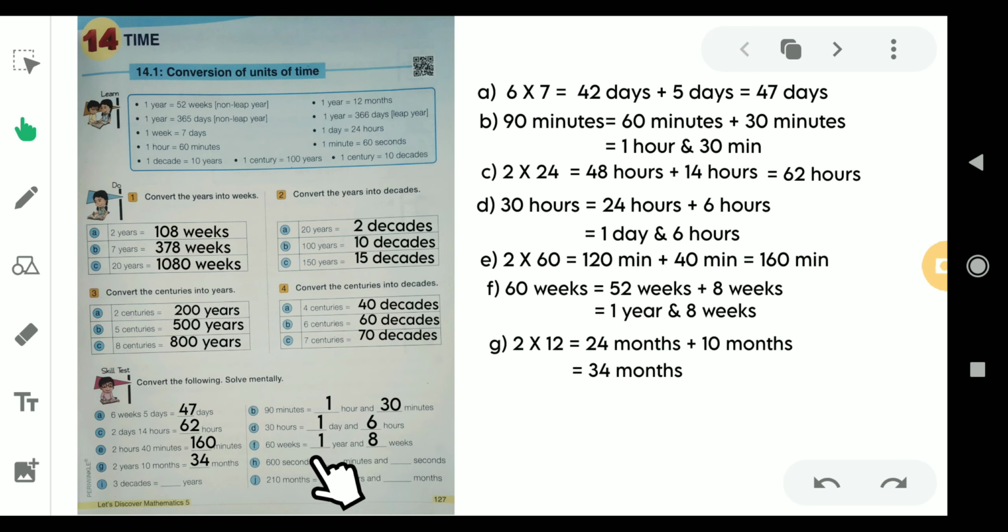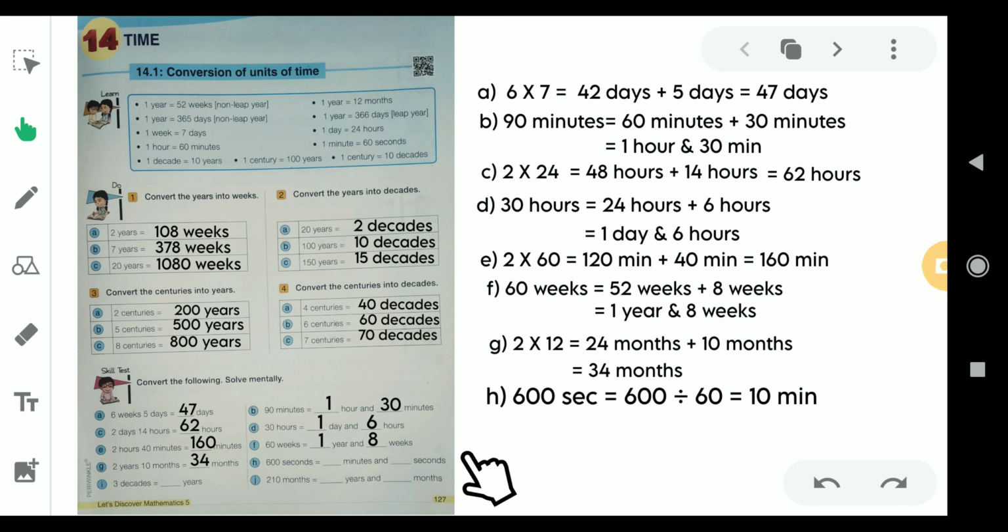Next it is 600 seconds, and it has to be converted into minutes and seconds. So we are converting from seconds to minutes, which means we are moving from smaller to bigger units, so we have to divide. So divide the given number, 600 seconds, by 60, because for 1 minute it is 60 seconds. When you divide 600 by 60, it would be 10, so 600 seconds would give you 10 minutes. So 10 minutes 0 seconds.